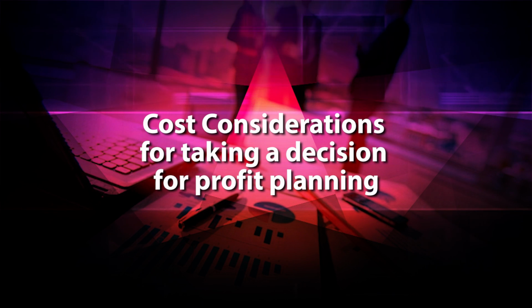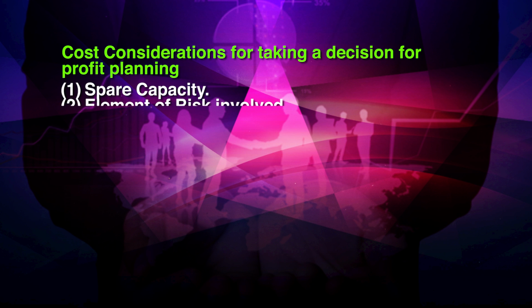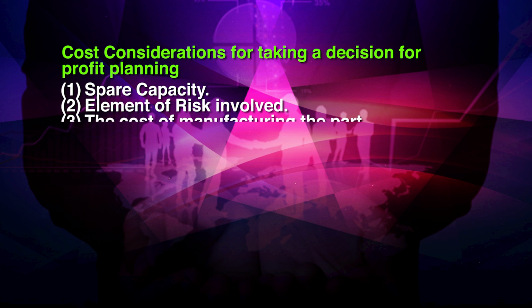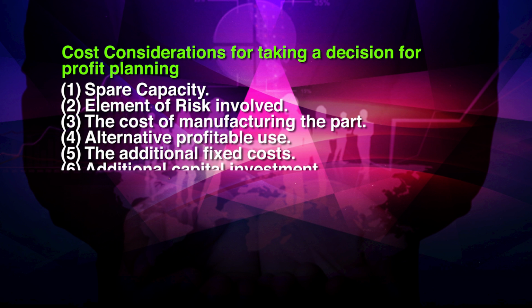Cost considerations for taking a decision for profit planning. Number 1, spare capacity. Number 2, element of risk involved. Number 3, the cost of manufacturing the part. Number 4, alternative profitable use. Number 5, the additional fixed cost. Number 6, additional capital investment.